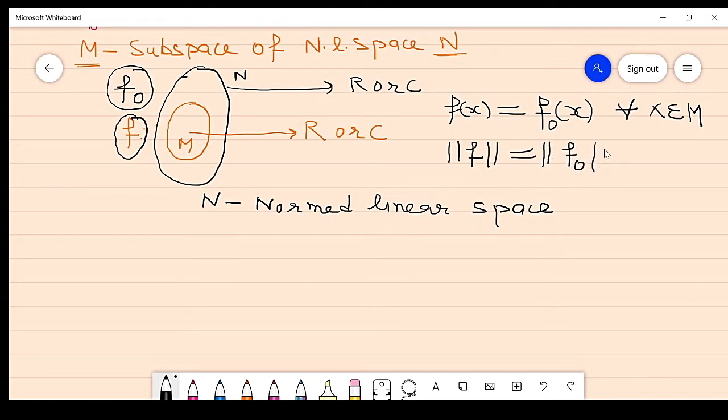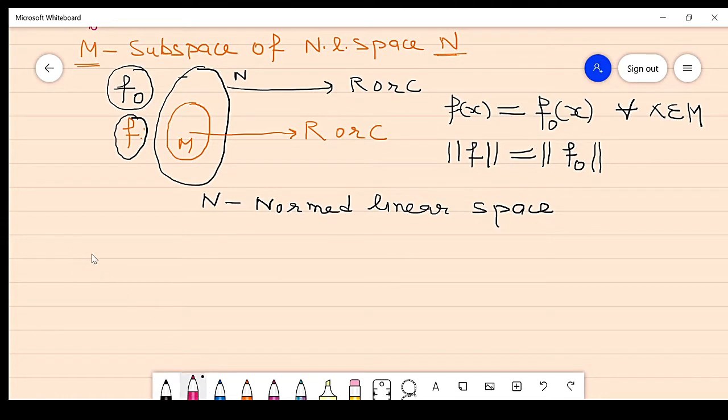So this is the statement of the Hahn-Banach theorem. This is a very important result, expected for examination, and its application is also very important.